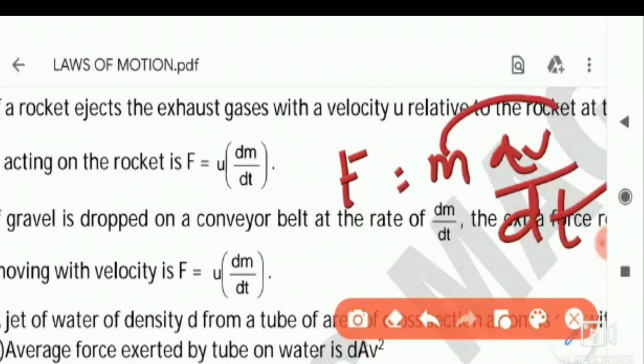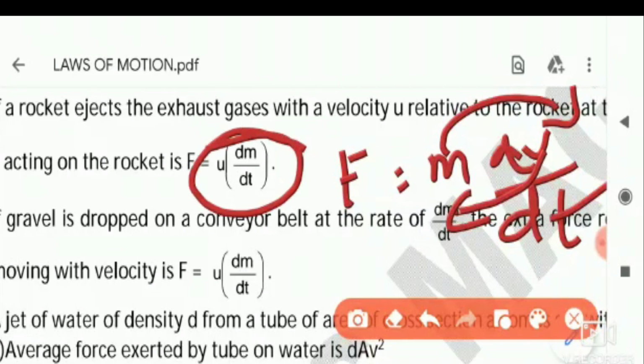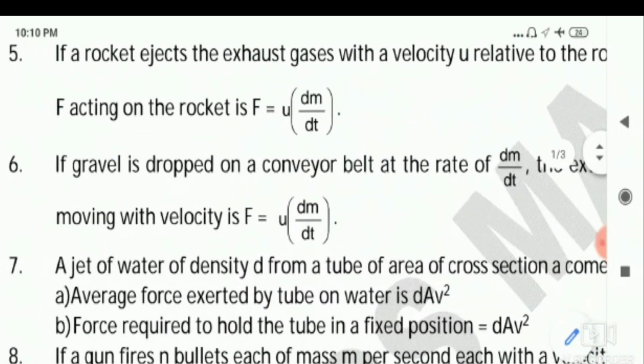Here this m and v are interchanged because here mass is changing. That's why u is a constant velocity, so it is kept constant and written outside, but mass is changing with respect to time, that's why dm by dt is written. So in this type of problems, you have to use the formula u into dm by dt. Straight away you will get the answer.